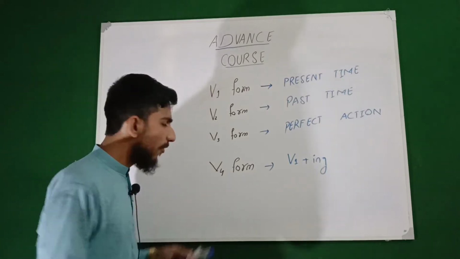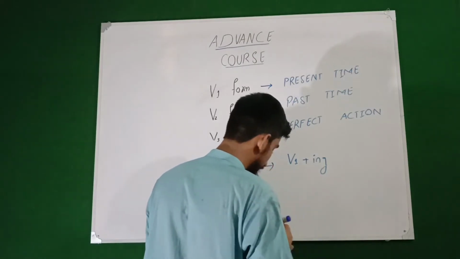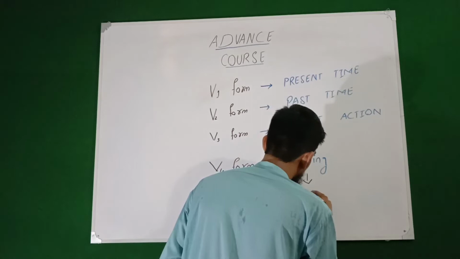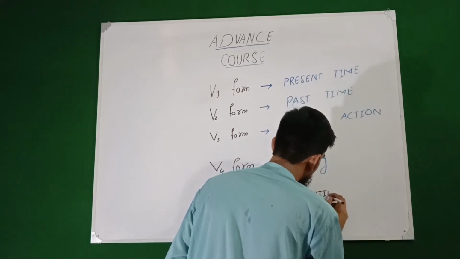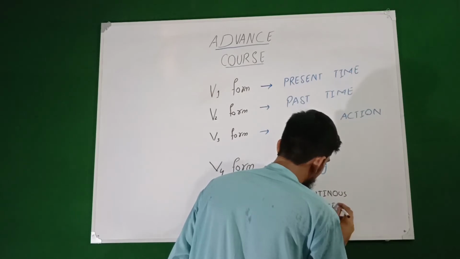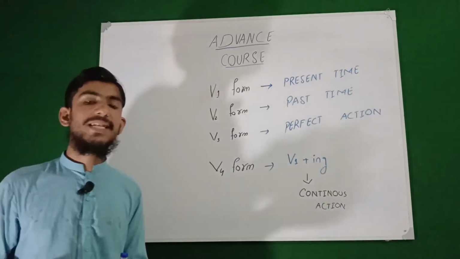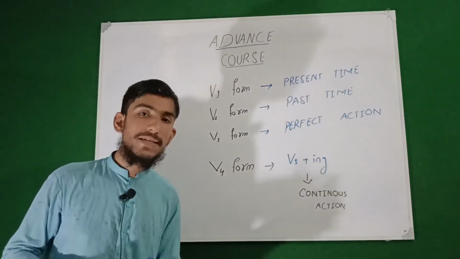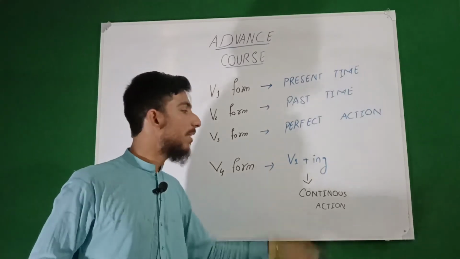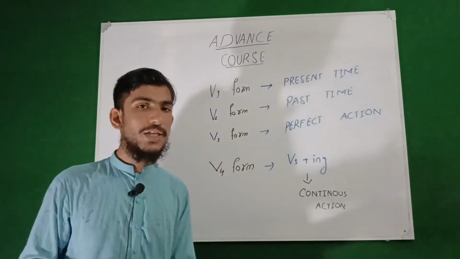Now remember that this word first form plus ing also shows continuous action. So our first form basically shows present time, our second form basically shows past time, and the word third form basically shows perfect action, while the word first form plus ing basically shows the continuous action. Now, we have discussed all these forms of the verb.